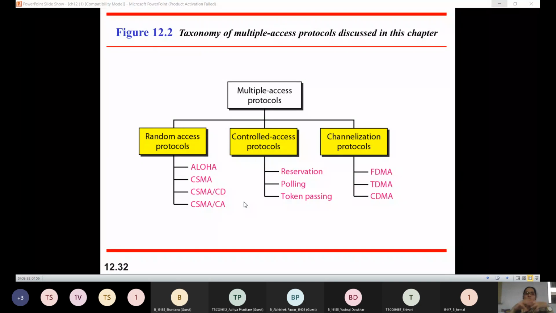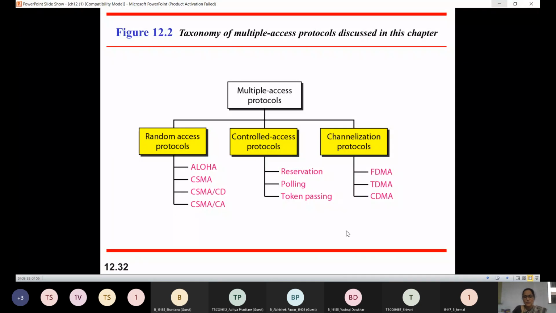It's like a talk between the stations, and they decide among each other who will send a data frame on the channel. It means that a single station cannot send a data frame unless all other stations have approved. So the three types of controlled access are reservation, polling, and token passing.